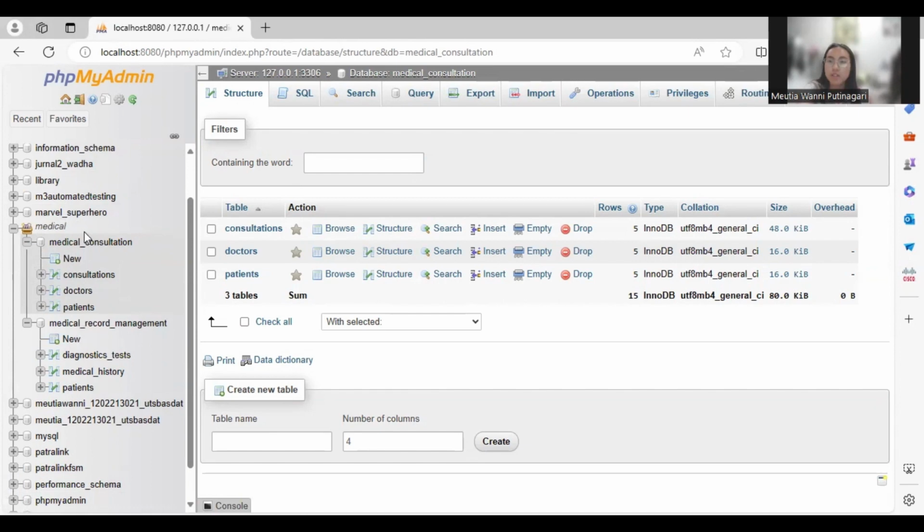The first one is medical consultation. It consists of three tables: consultations, doctors, and also patients, with each column and row. And the second one is medical record management. It consists of three tables also: diagnostic tests, medical history, and also patients. And for the improvement, we create two databases as mentioned before for both services and also consume the Docker image to transform the data.